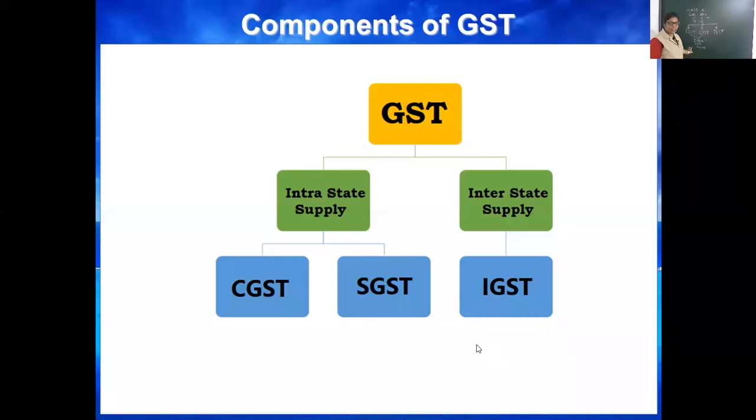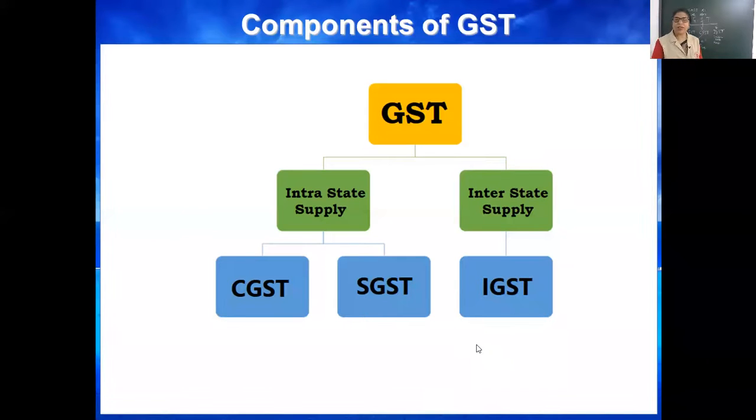Okay? Clear? Now interstate sales. Interstate means buyer of Kota, seller of Pune.